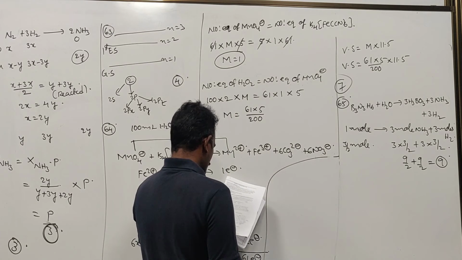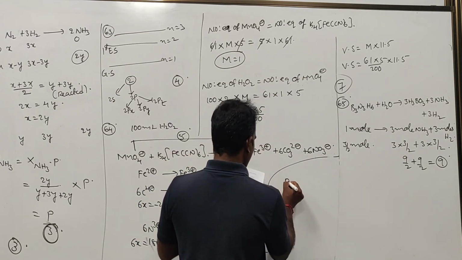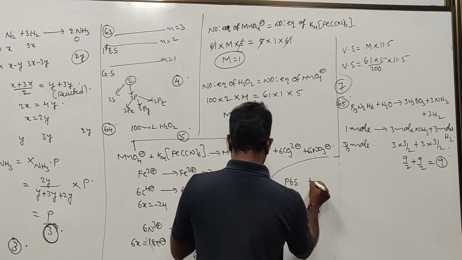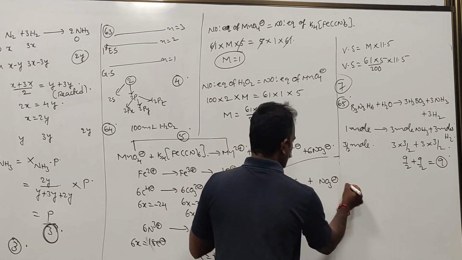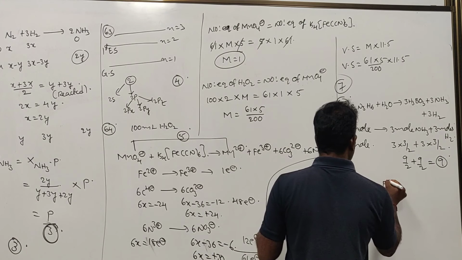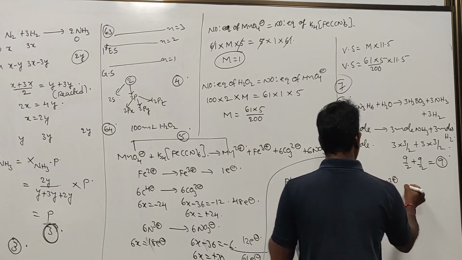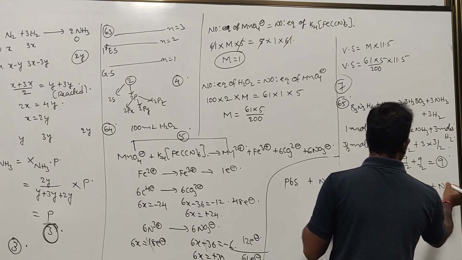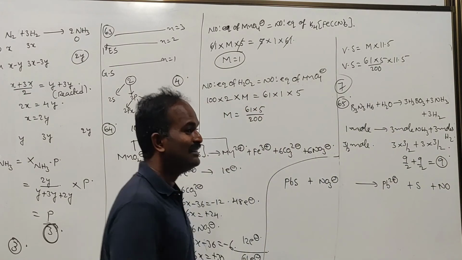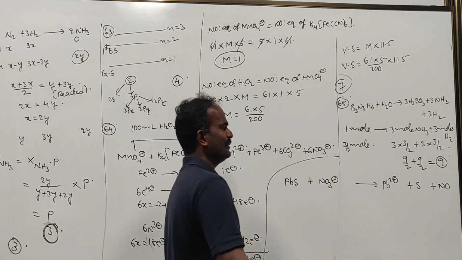Lead sulfide, PbS, plus NO3 minus gives Pb2 plus, with no change, but S2 minus will be converted to S and NO3 minus will be converted to NO. This much you have to remember.